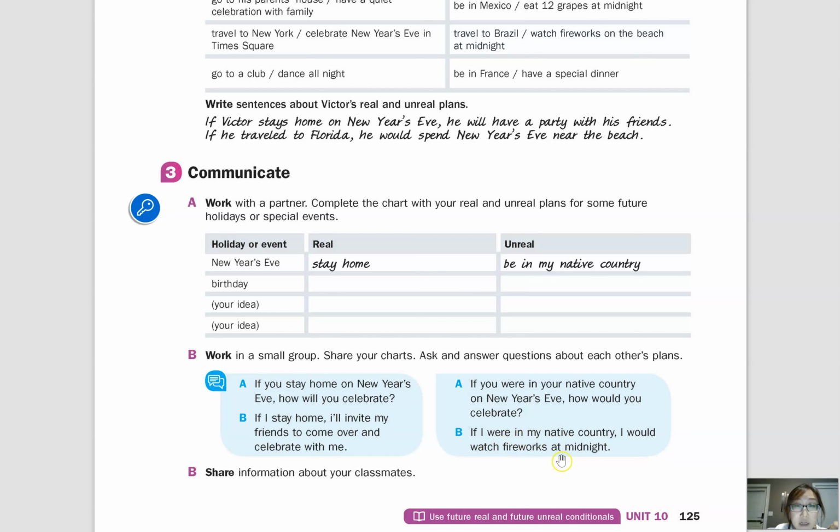But for many of you, you actually travel to your country during Christmas and New Year's anyway, so you might want to use this for your future real conditional. Okay, so you could say, if I go to my native country, I will watch fireworks at midnight.